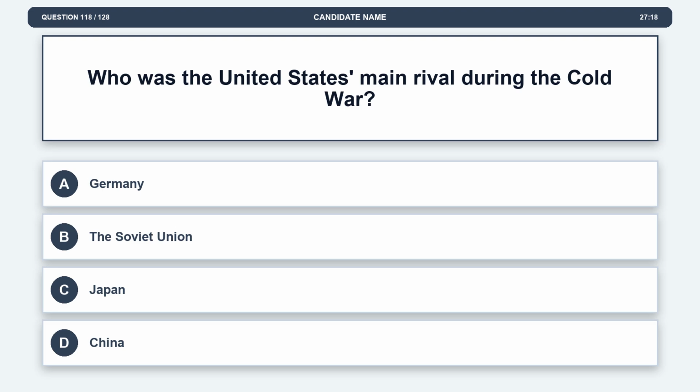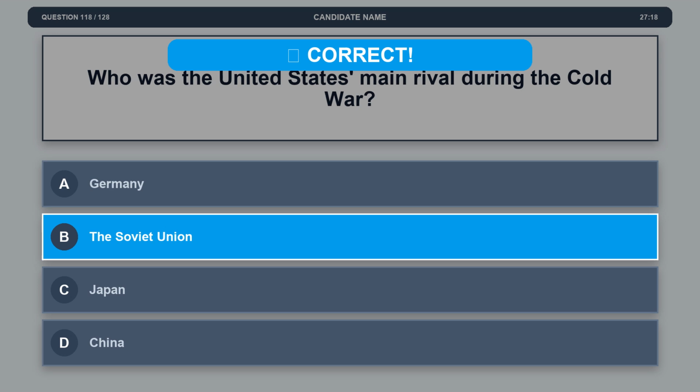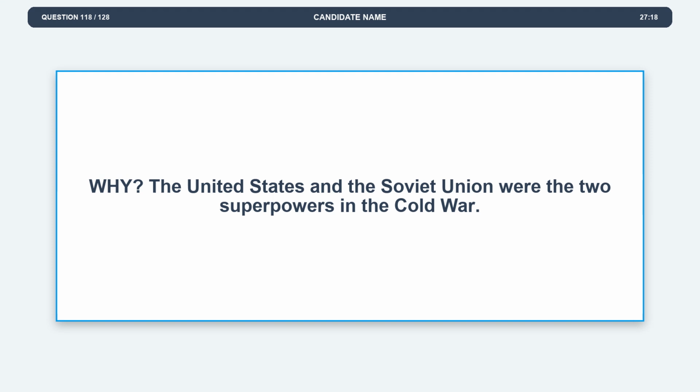Question 118. Who was the United States' main rival during the Cold War? Option A, Germany. Option B, the Soviet Union. Option C, Japan. Option D, China. The correct answer is option B, the Soviet Union. Explanation. The United States and the Soviet Union were the 2 superpowers in the Cold War.